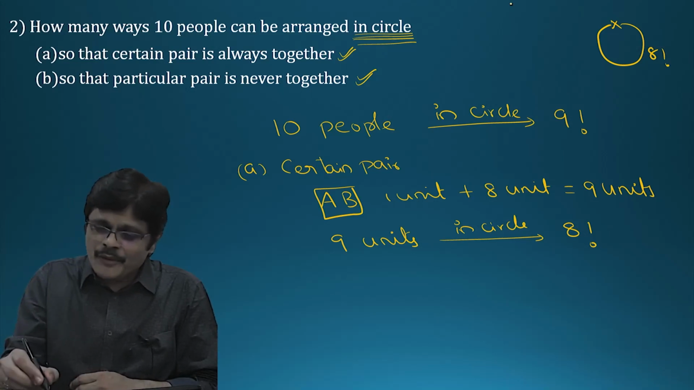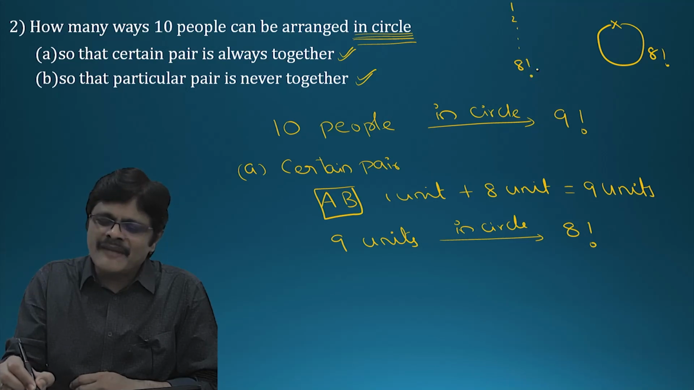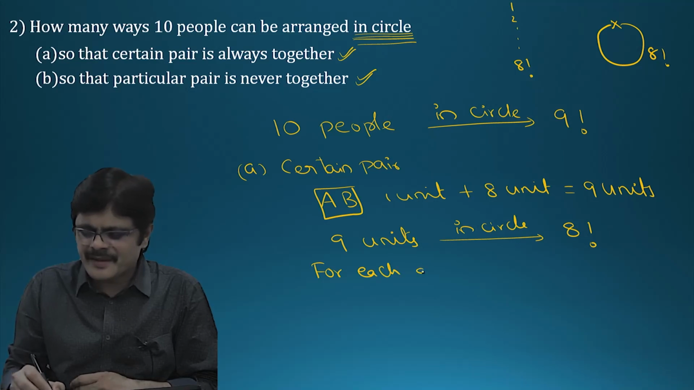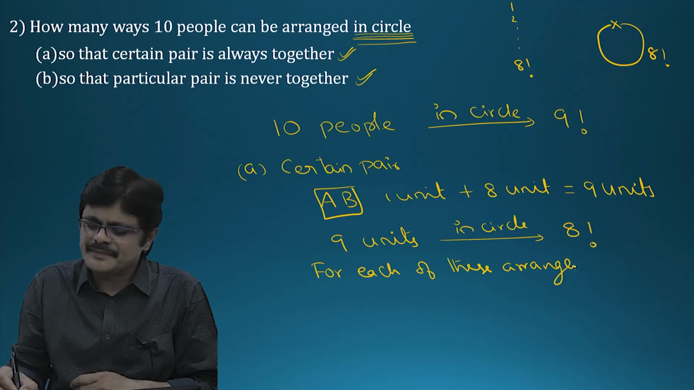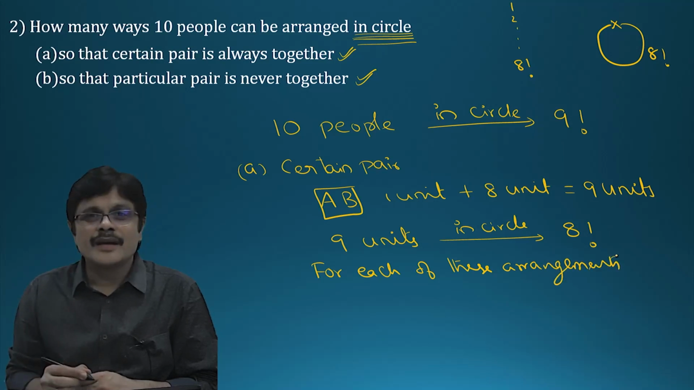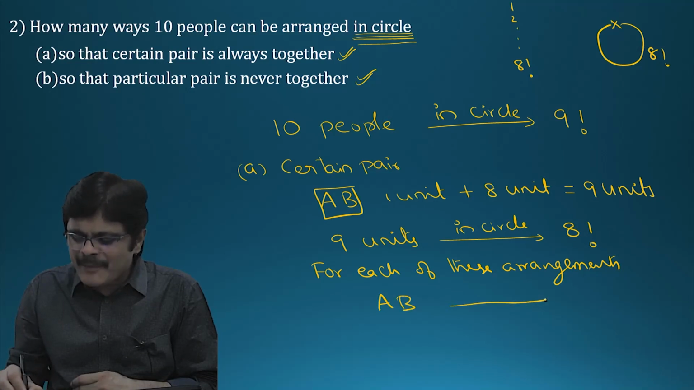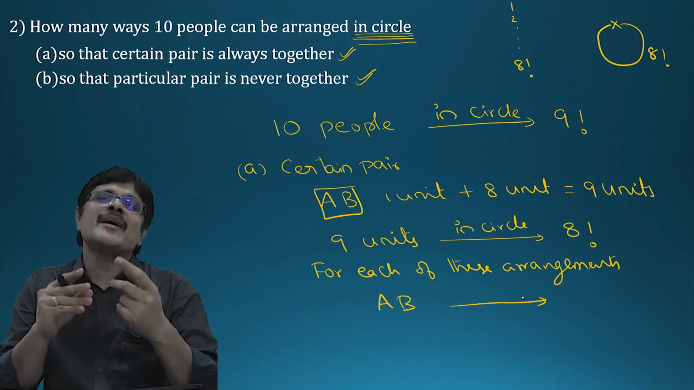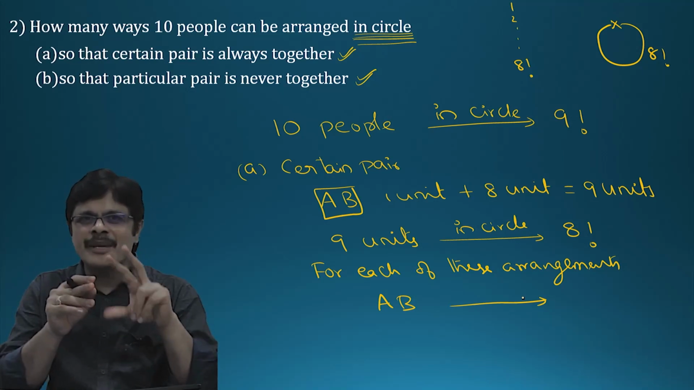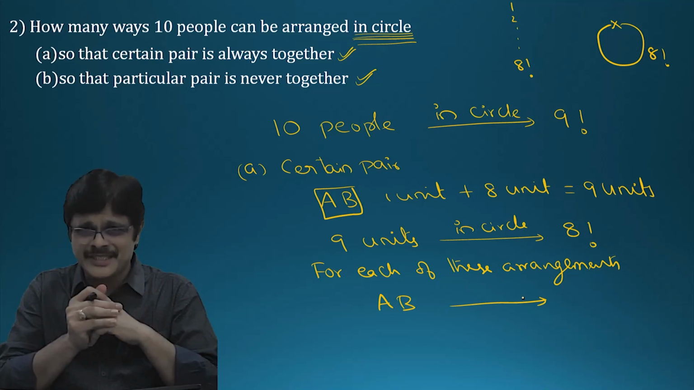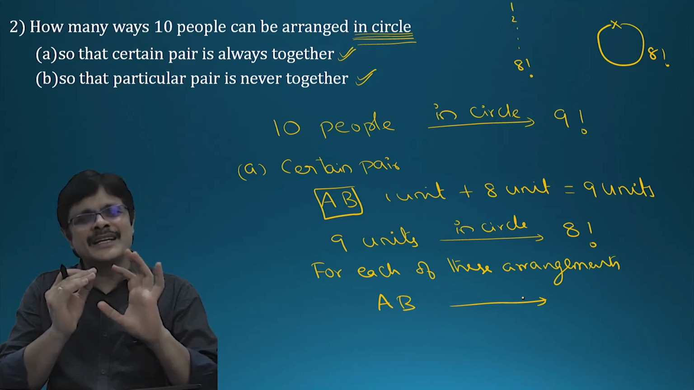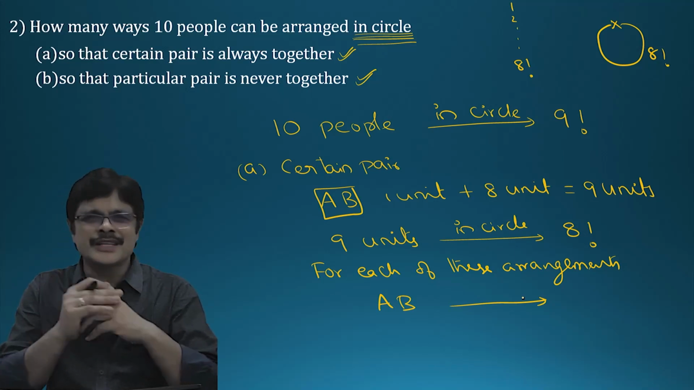Now you have 8 factorial arrangements. For each of these arrangements, what about AB? Because in every arrangement AB are sitting. How many ways can AB be arranged? Now the question is, AB can be arranged in 1 way or 2 factorial ways, because it is in a circle. This is a big doubt. Please pause and think about it, then you see the solution.